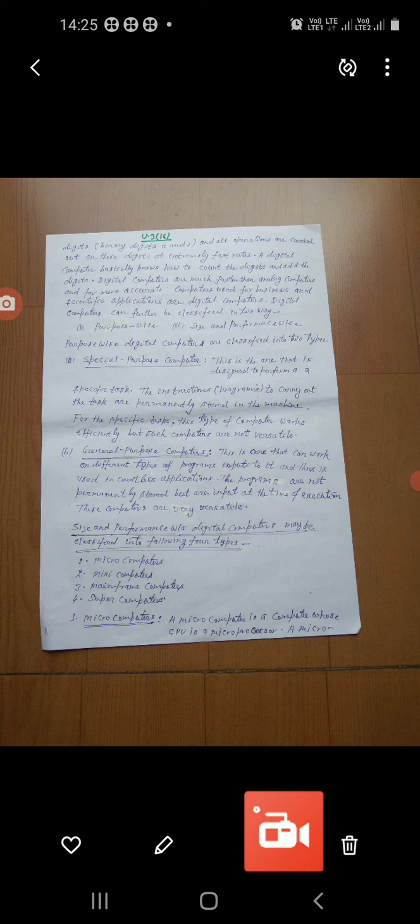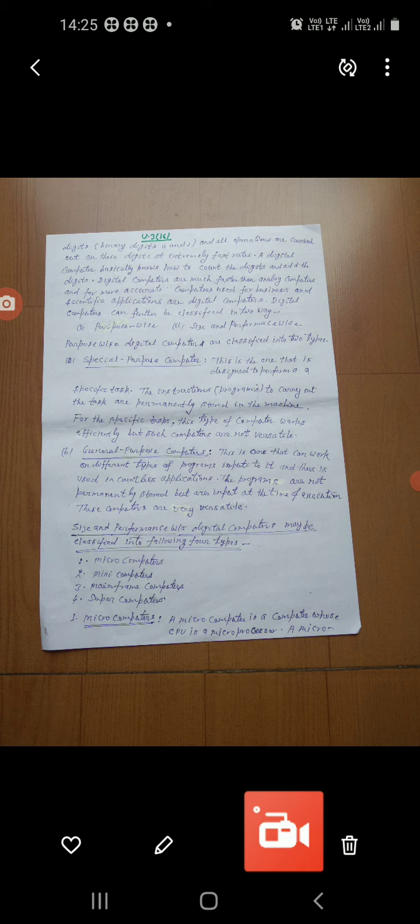The purpose wise digital computers are classified into 2 types. Number one is special purpose computer.